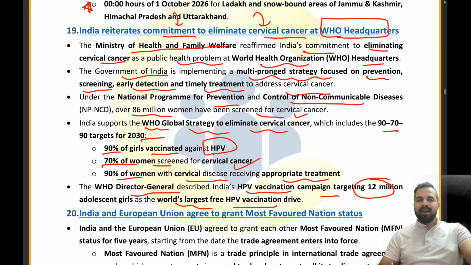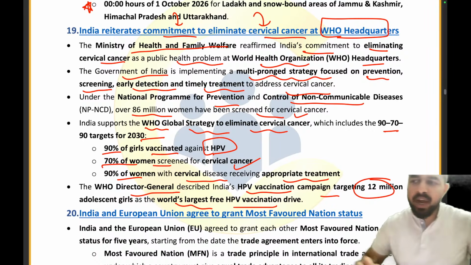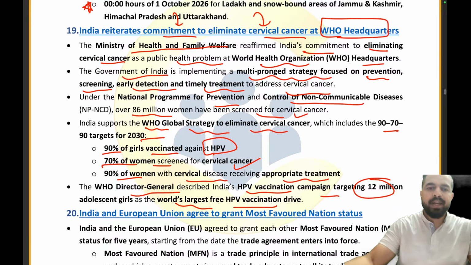So the Ministry of Health and Family Welfare has reaffirmed India's commitment to eliminating cervical cancer at the WHO, right? Clear, my dear friends?